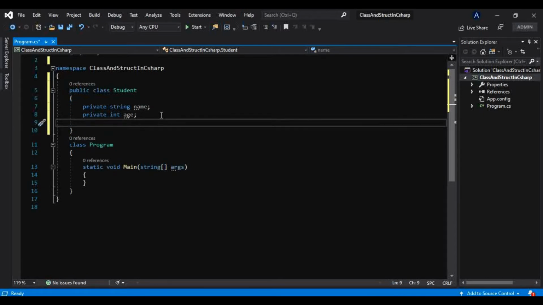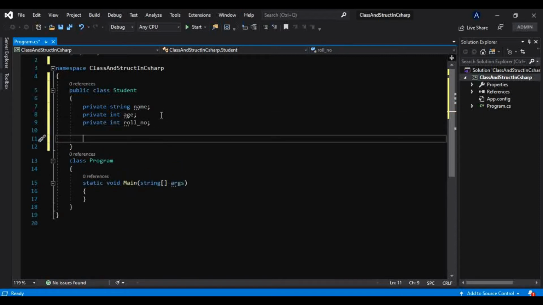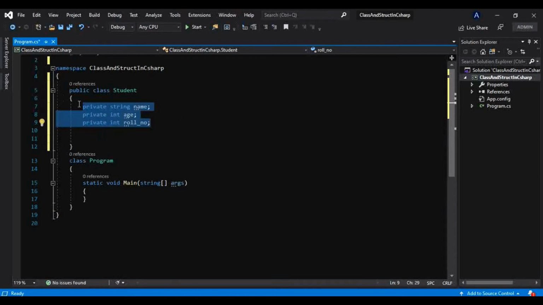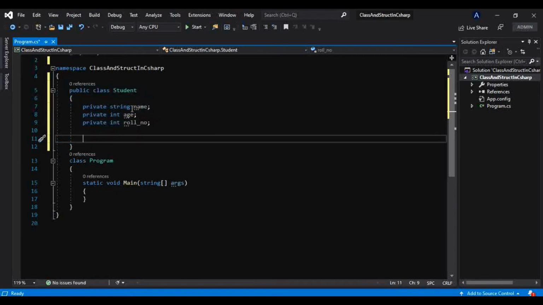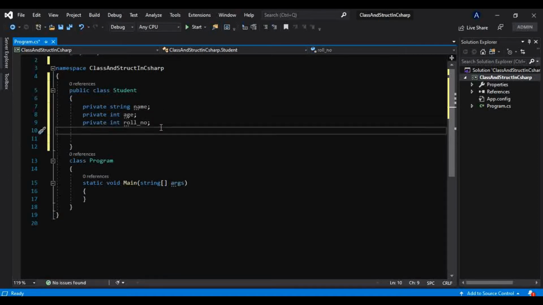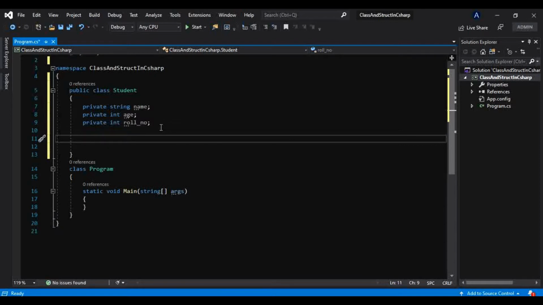Now let's say a student can have a roll number, int roll number. These are the fields I am using, with the private access modifier. Don't worry about what this access modifier is or why we are using private. Just keep in mind that if you define this as private, then it will not be reachable outside this scope, that is, outside this class. Someone cannot access this field outside this class. We will talk about them, so don't worry why we keep them private.